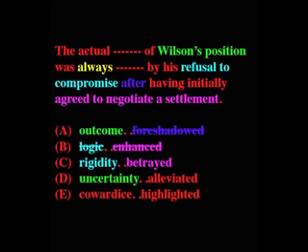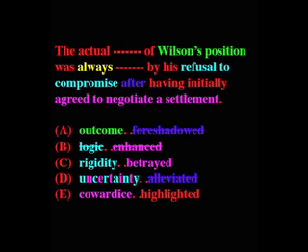Then the uncertainty of Wilson's position. Well, he refused to compromise, and then he initially negotiated a solution, so it looks like there's a lot of uncertainty. But was his position alleviated by this uncertainty? That doesn't make sense. What about answer E? The cowardice of Wilson's position. He could be cowardly and refuse to compromise.